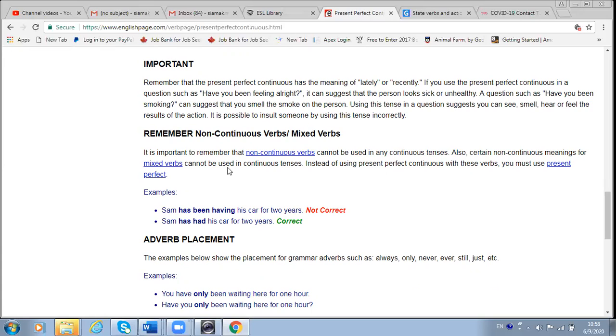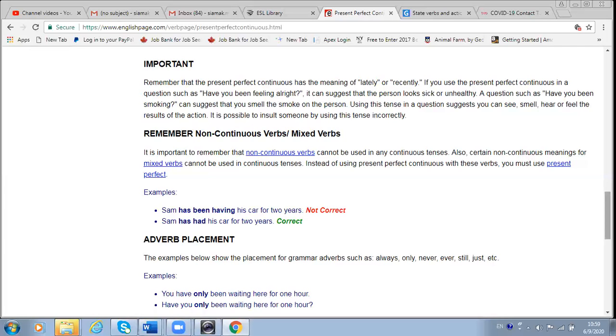Remember non-continuous verbs, or mixed verbs. It is important to remember that non-continuous verbs, which we talked about in the classroom and call state verbs, cannot be used in any continuous tenses. Also, certain non-continuous meanings for mixed verbs cannot be used in continuous tenses. Instead of using present perfect continuous with these verbs, you must use present perfect.